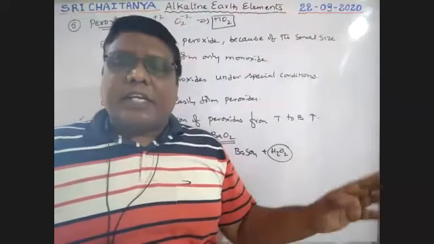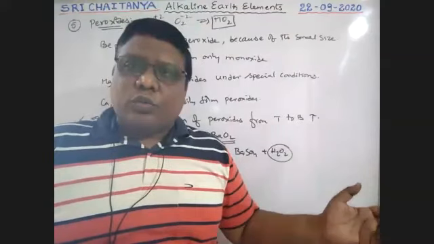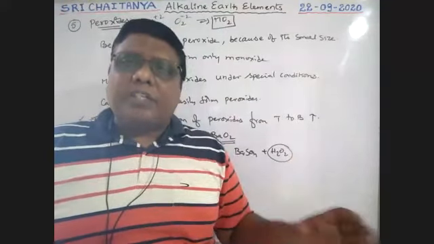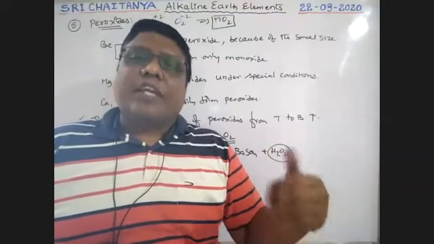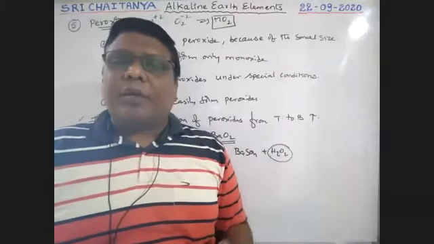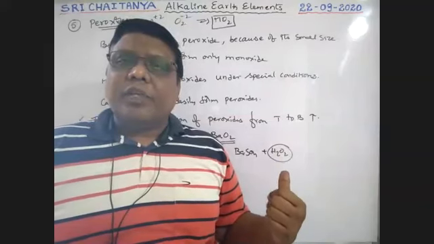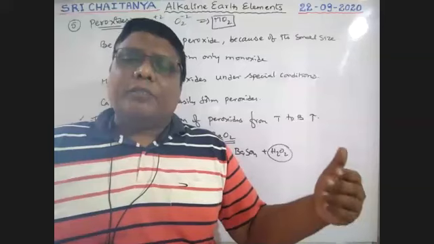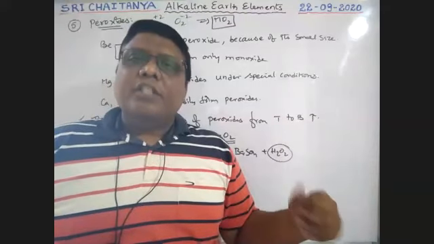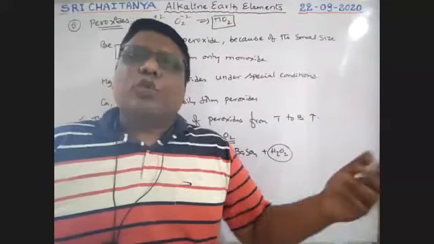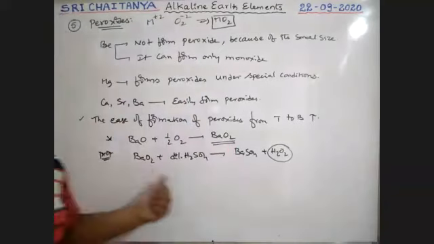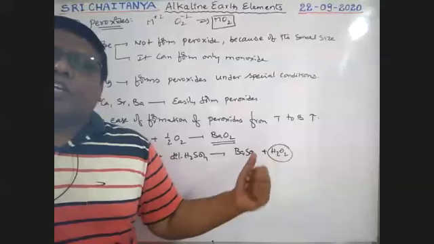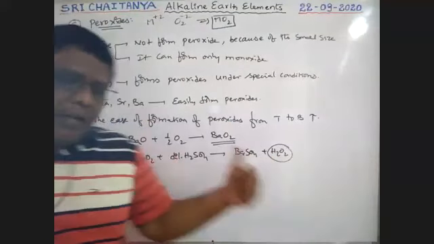When barium peroxide reacts with dilute H2SO4, it gives H2O2, but there is a problem. Because of that, phosphoric acid is used instead of sulfuric acid. There is another reaction: through a hydrated solution of barium peroxide, CO2 gas is passed, and H2O2 is prepared. This is the most important source to prepare hydrogen peroxide. Hydrogen peroxide is mostly prepared in the laboratory from barium peroxide.